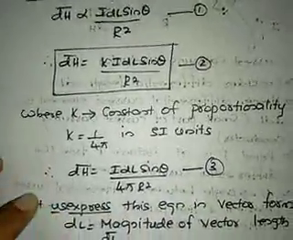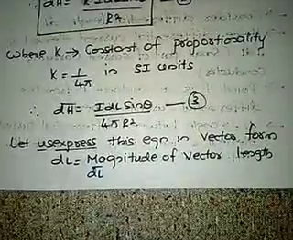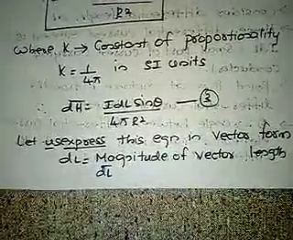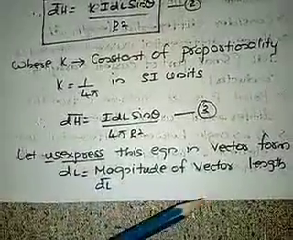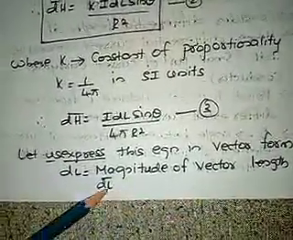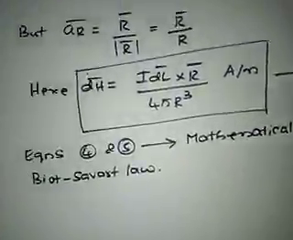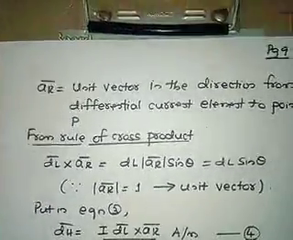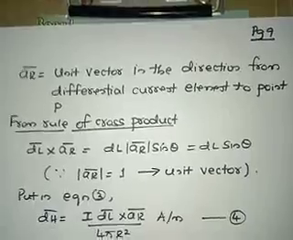Let us express this equation in vector form. Let dL be the magnitude of the vector length dL bar. Then a r bar, let it be the unit vector in the direction from the differential current element to point P.